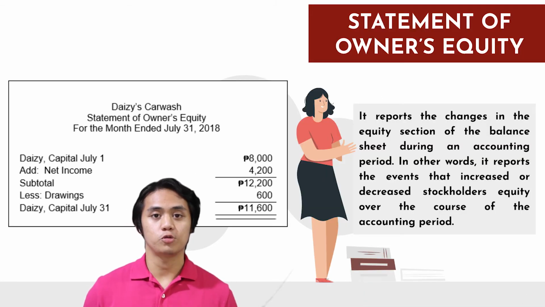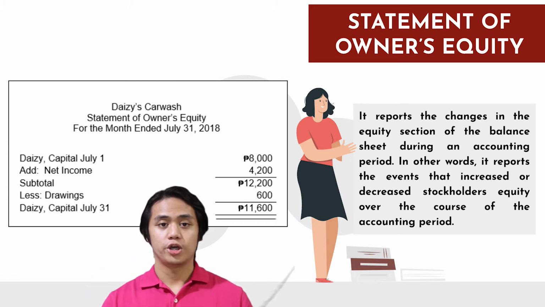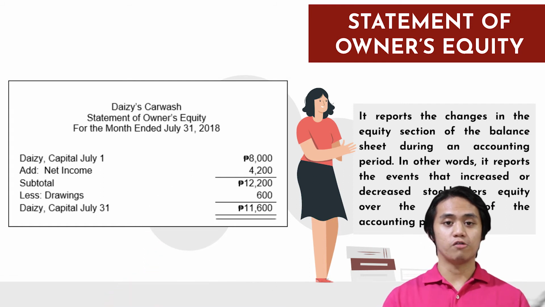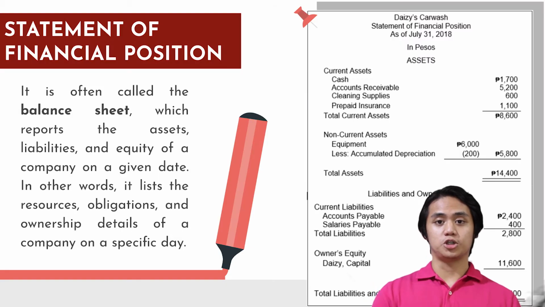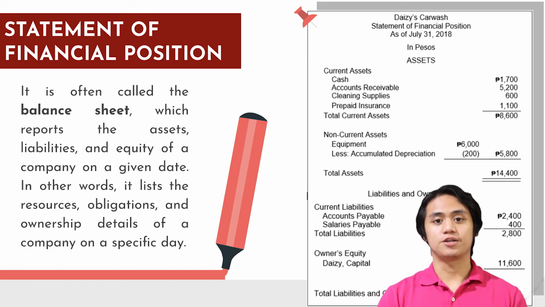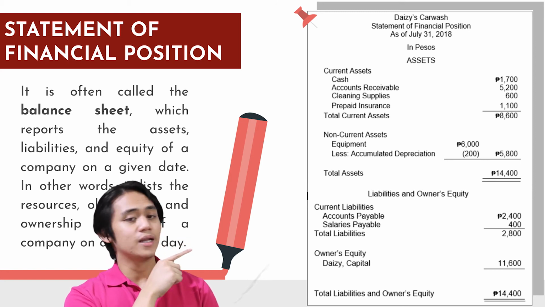The statement of owner's equity is a financial statement that reports the changes in the equity section of the balance sheet during an accounting period. In other words, it reports the events that increase or decrease the stockholders' equity over the course of the accounting period. And this is the statement of owner's equity of Daisy's Car Wash. The statement of financial position, often called the balance sheet, is a financial statement that reports the assets, liabilities, and equity of a company on a given date. In other words, it lists the resources, obligations, and ownership details of a company on a specific date. And this is the balance sheet.